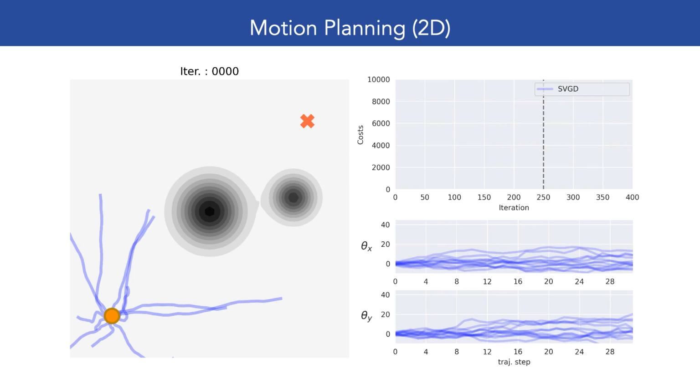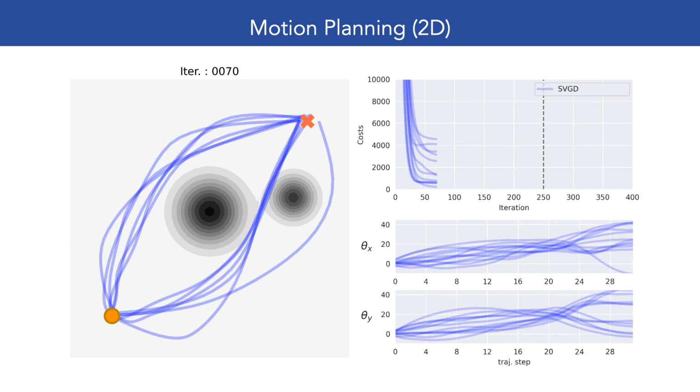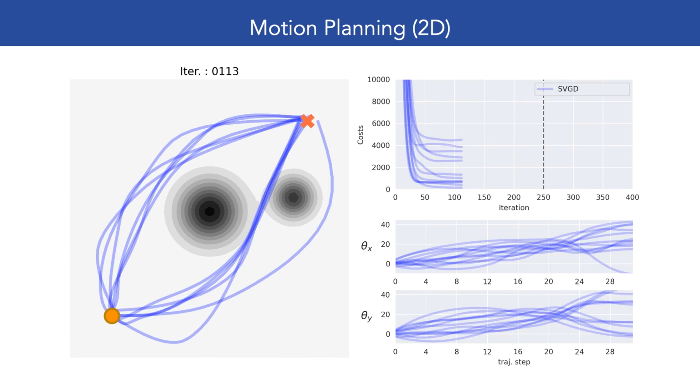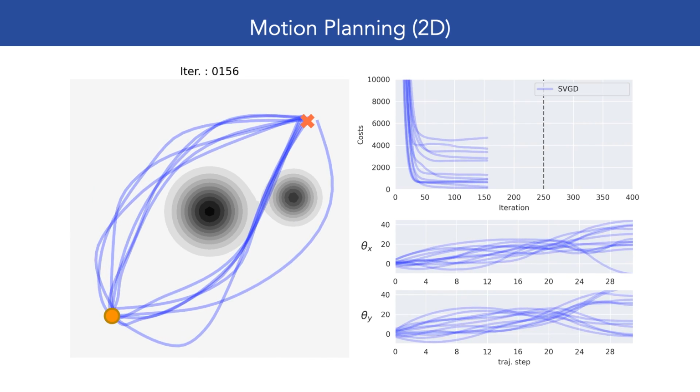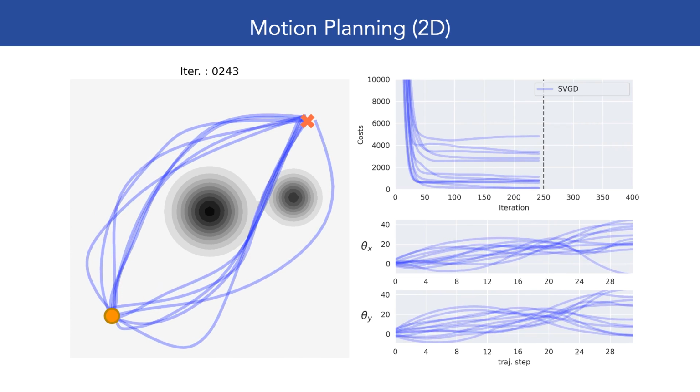We test this approach on a planar motion planning problem. The robot must find a sequence of velocity commands to produce a feasible low-cost trajectory to the goal. For a randomly initialized set of control particles, we optimize directly over a distribution of 2D velocities, shown in the lower right, where each trajectory results from a single particle. The distribution quickly converges to a set of low-cost trajectories.